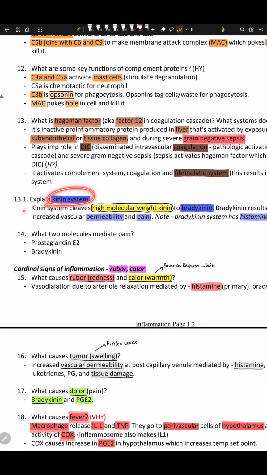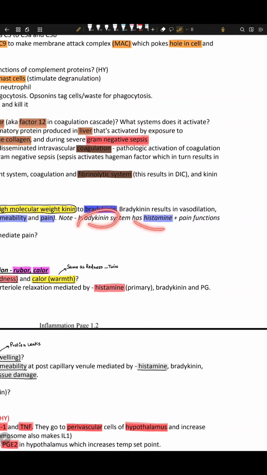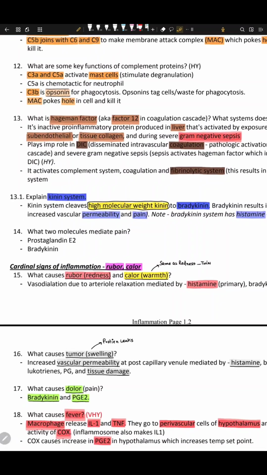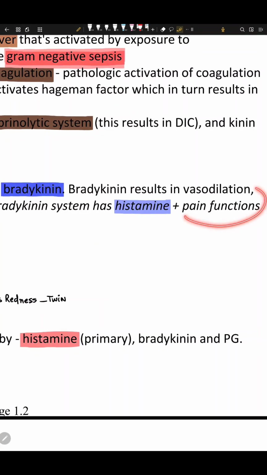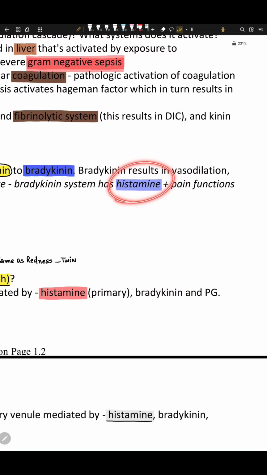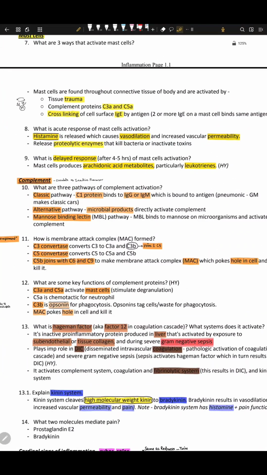What is kinin? The kinin system is a system which cleaves, I mean it breaks, high molecular weight kininogen into bradykinin. And bradykinin has histamine plus pain function in it. So we have a lot of medicines that are bradykinin inhibitors. Once you give these bradykinin inhibitors, you will not feel pain and will have less histamine production. Histamine is for vasodilation and increased vascular permeability, right? And it makes proteolytic enzymes.